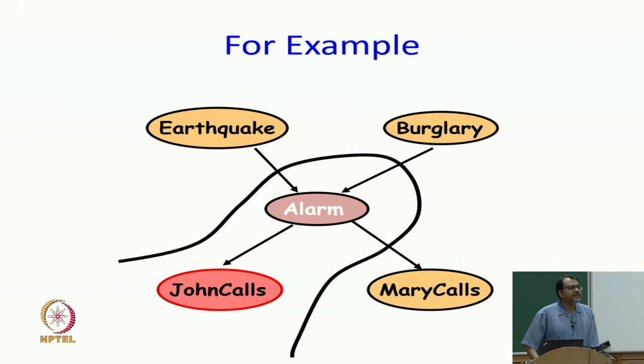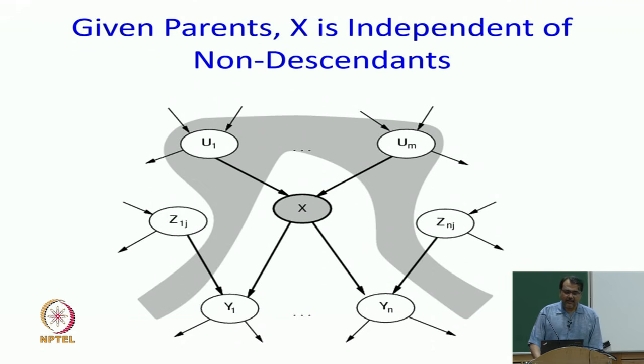Is there a general principle here? The general principle is this: given my parents, I am independent of all non-descendants. In this case, my parent is alarm, I am John calls, and my non-descendants are earthquake, burglary and Mary calls.